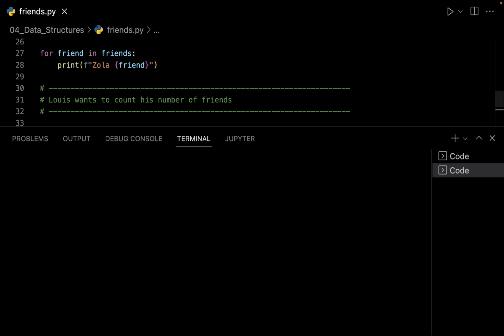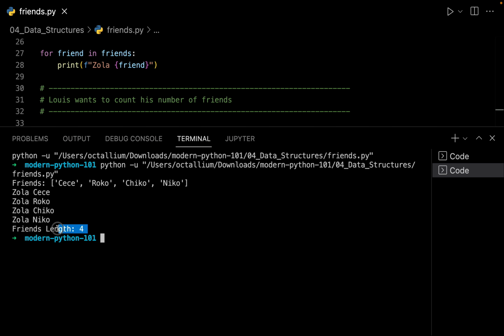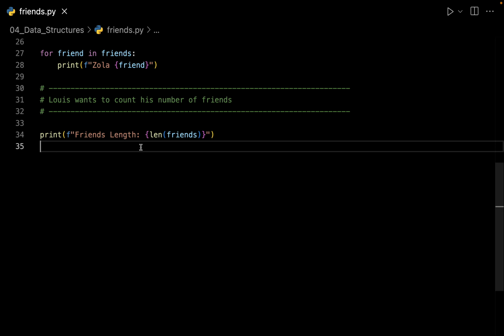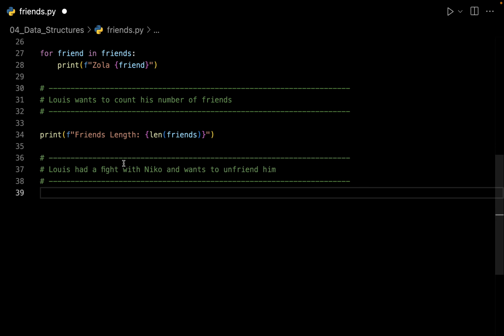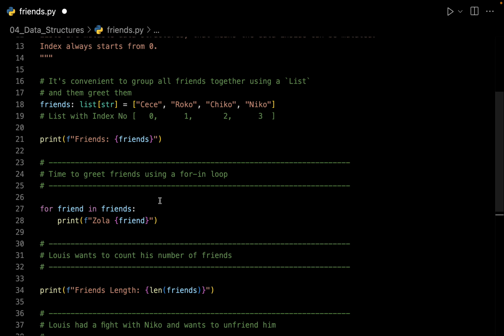Just save and run your file, and here we have friends length is 4, and that is what we were expecting. Let's see what Louis is doing next. Oh, he had a fight with Nico and he wants to unfriend him. Now let's see how we can take Nico out of our list.